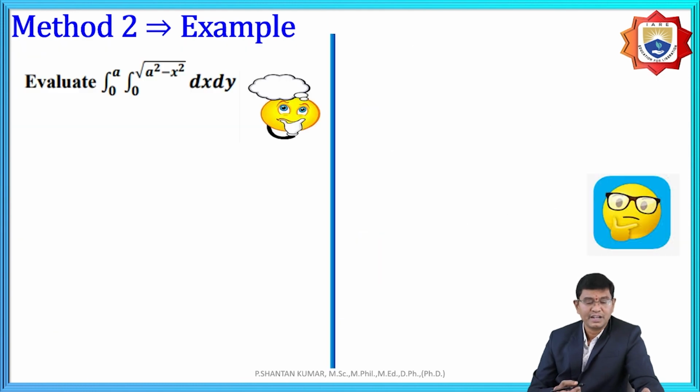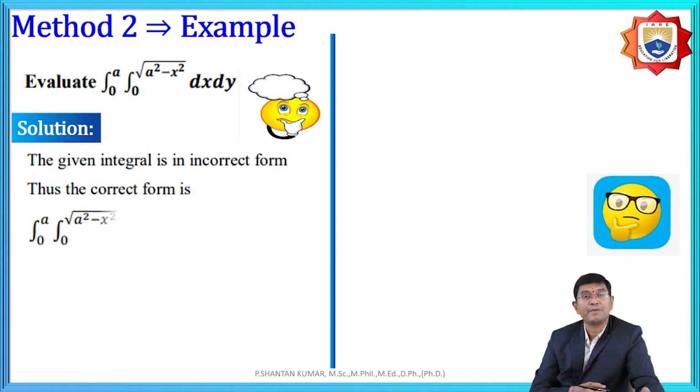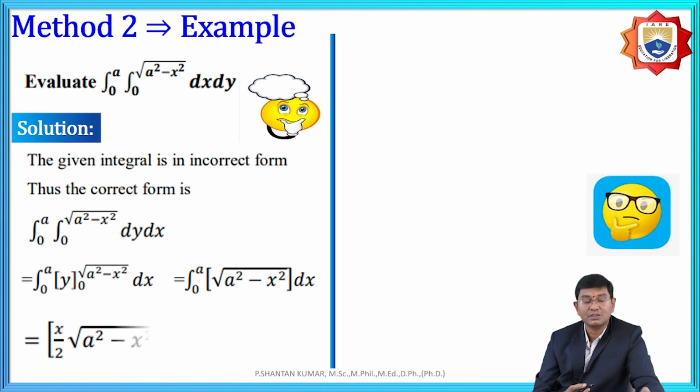Now further integration 0 to a and 0 to root of a square minus x square, dx dy. Here also we discussed some examples in the previous session, but we need to observe how to do that and again how to find the solutions.